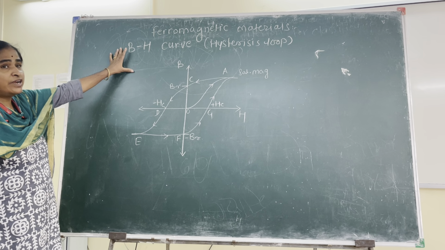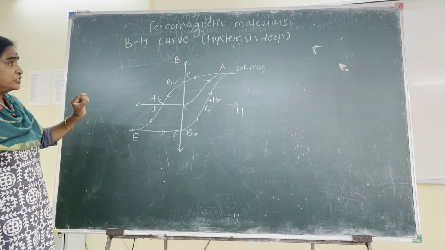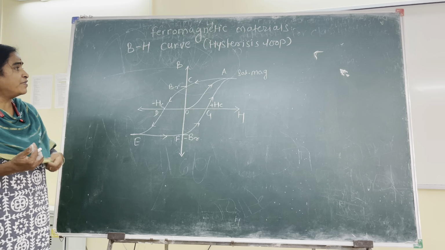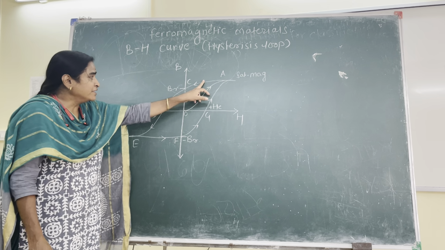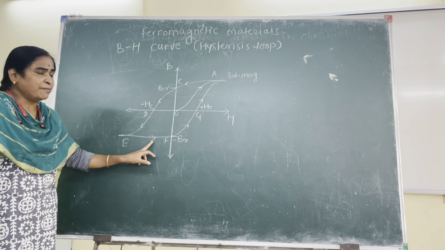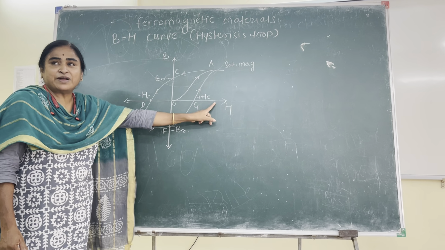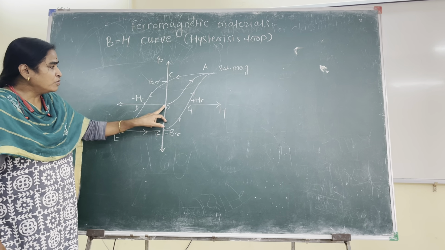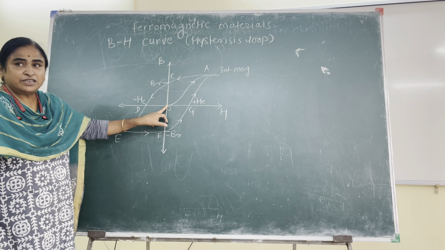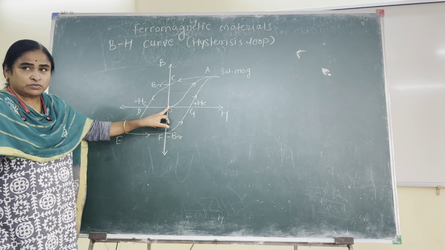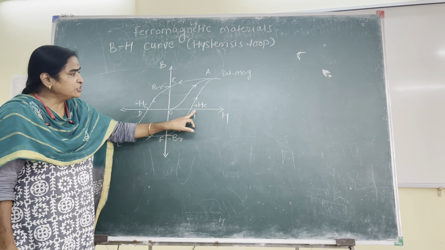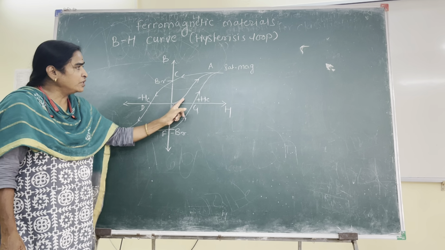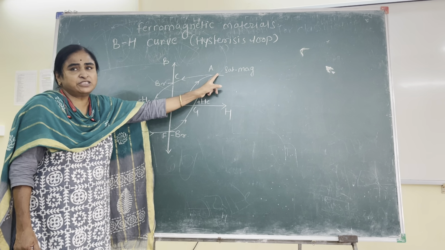This BH curve may be defined as the lag, LAG, lag is to lag behind. It is defined as the lag in magnetization or demagnetization of the sample with variation in applied magnetic field. Simply, in simple words, when you place your sample in an external magnetic field at say O, and you start increasing the strength of the field along the positive x direction, accordingly, in a nonlinear complex manner, your sample is magnetized.